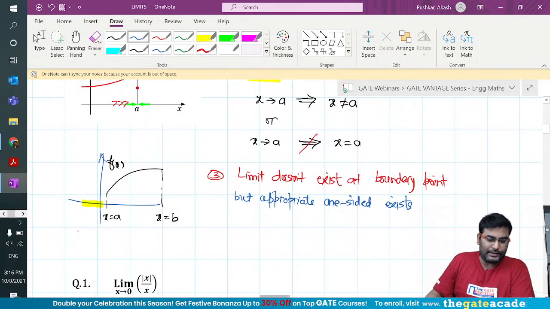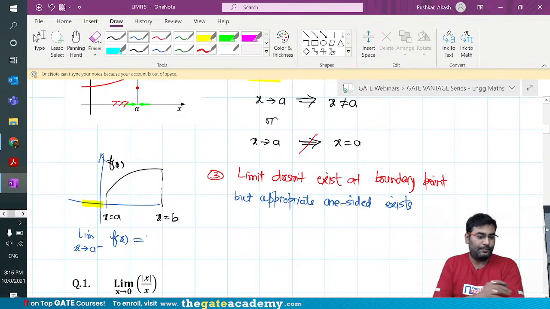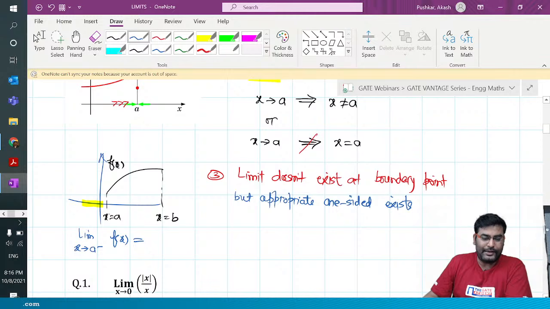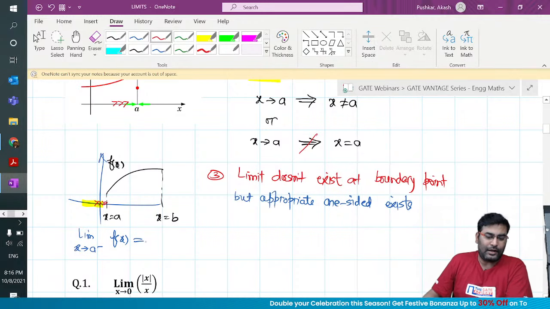Suppose I give you this as a drill question: what is the limit as x tends to a minus for this f of x? What do you guys think? If I ask for this graph, what is limit x tends to a minus, meaning I am trying to approach this a from the left hand side, the answer is: limit does not exist.